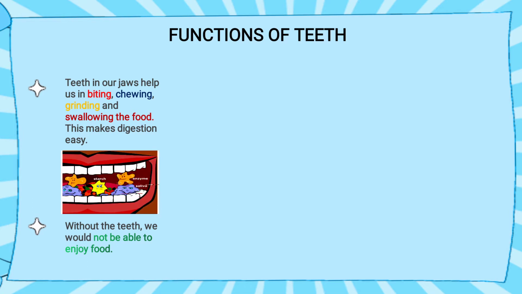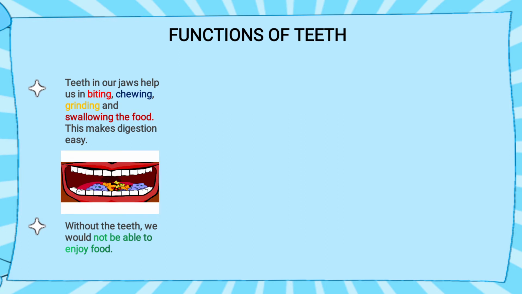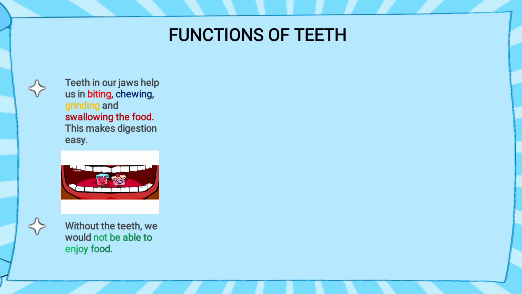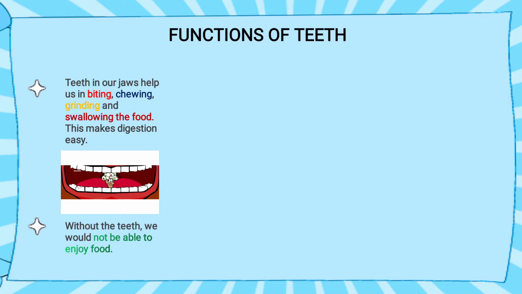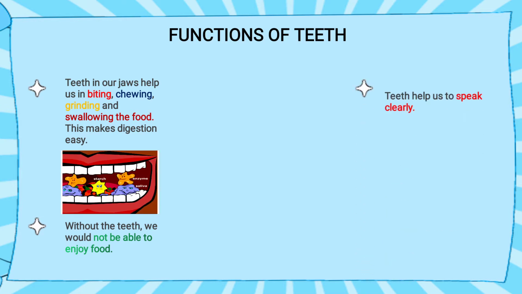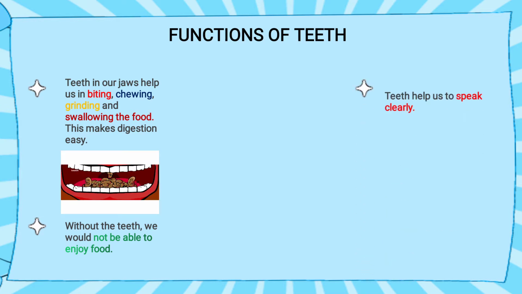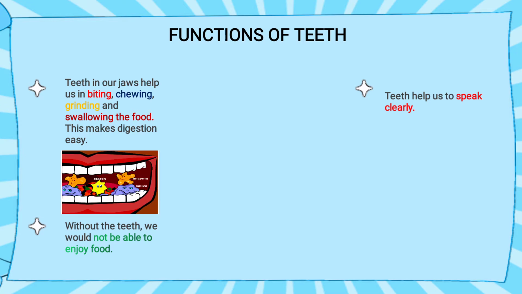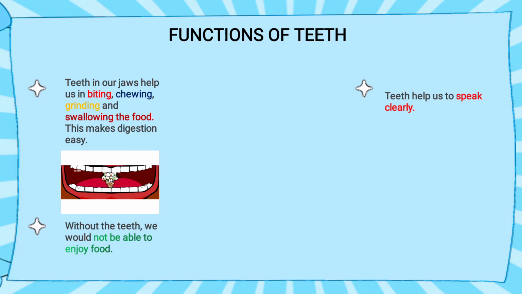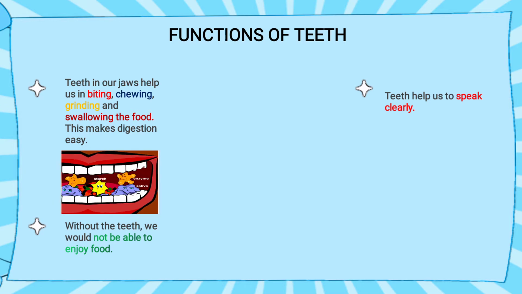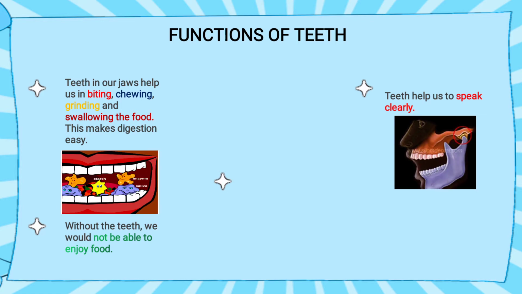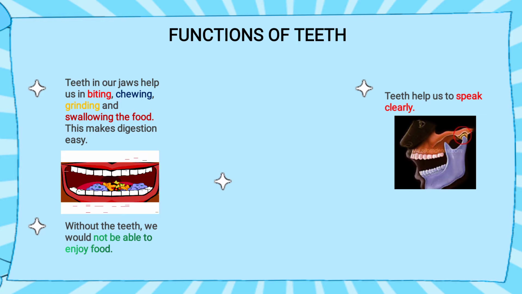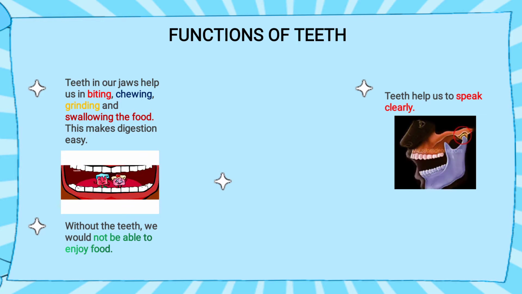Means when we are chewing food, all the taste of the food we are enjoying with the help of the taste buds present in the tongue. Next is, teeth help us to speak clearly. So teeth help to form words by controlling air flow out of the mouth, which helps us to speak clearly. Now see the lower jaw is movable here, which helps in speaking properly.